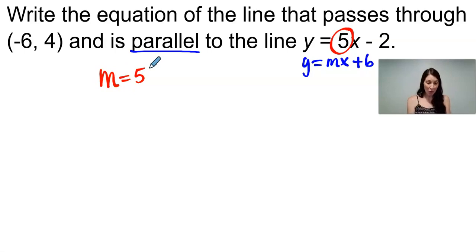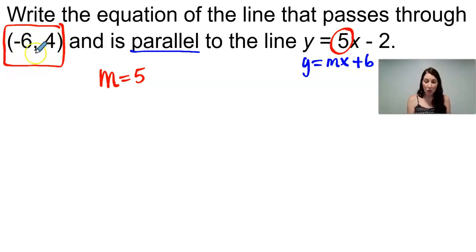I am also given a point that is on the line, and that point is the point -6,4. So now I need to write the equation. I'd like to talk about a common mistake students make. They immediately go to slope-intercept form, y equals mx plus b, using this slope of 5 and the -6 or the 4, specifically usually the 4. But this is incorrect because in slope-intercept form, this b value is actually the y-intercept. Over here in this point, the 4 is not the y-intercept. I only know the 4 is the y-intercept if the x-coordinate of that point were 0.